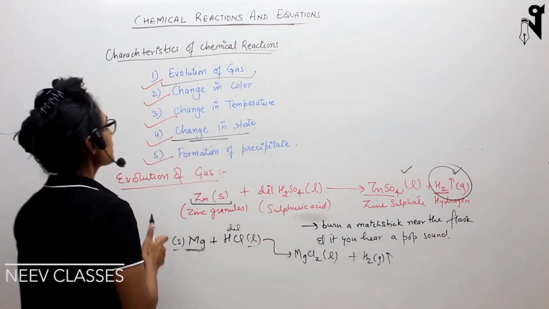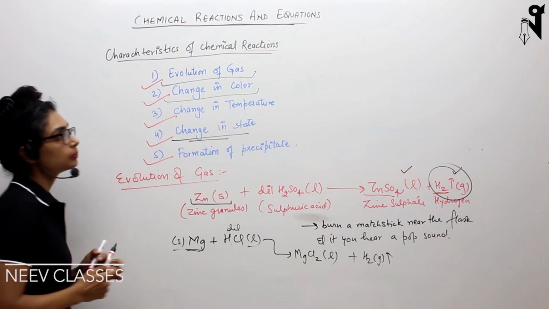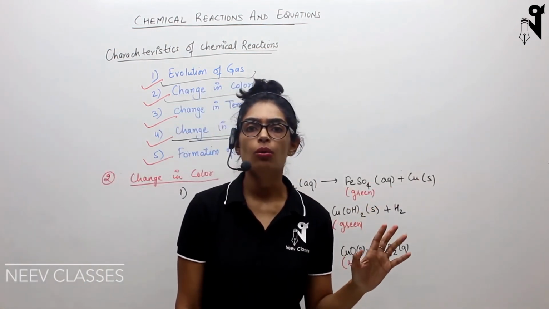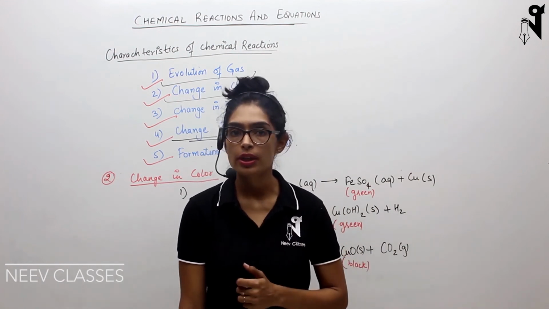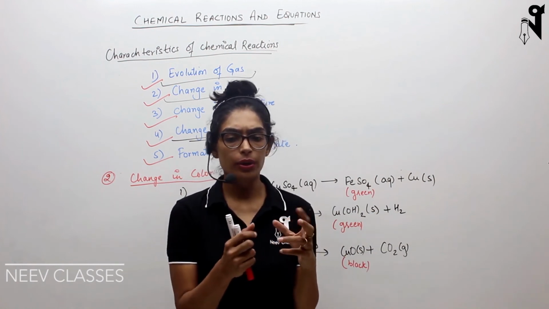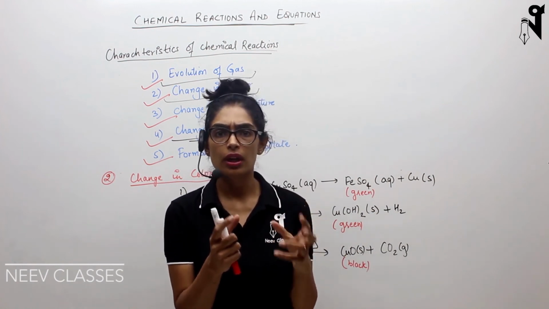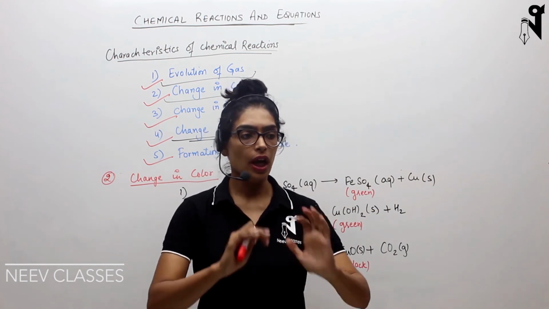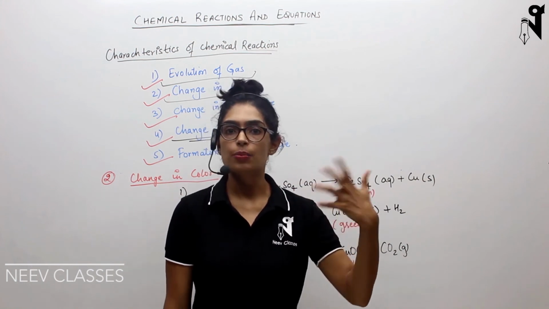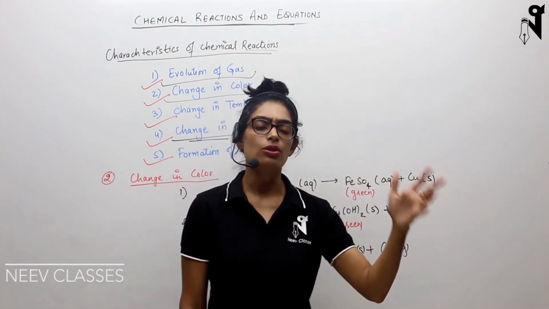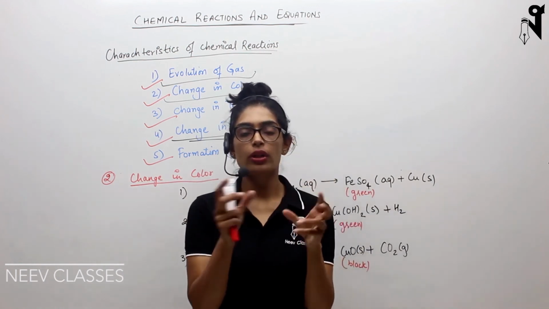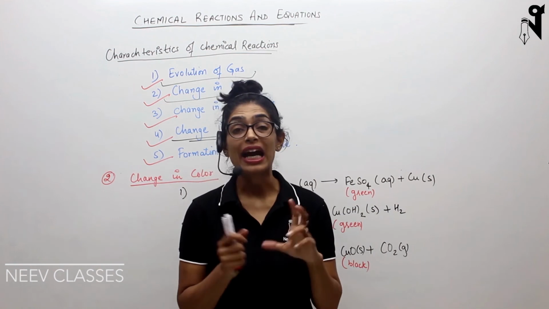Okay. Now, the next example we'll see is for change in color. When we are talking about change in color, there are so many examples around us where the color change happens when a chemical reaction takes place. For example, rusting of iron. Iron is generally a metallic, grayish color material, and if you leave it unattended where there is moisture and air, over a period of time, it's a very slow reaction, you will find reddish brown flakes coming on that iron piece, and that is called rust.